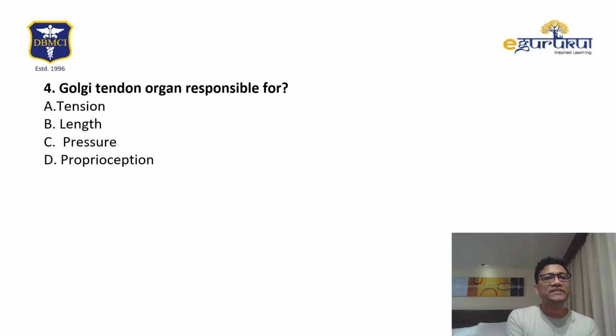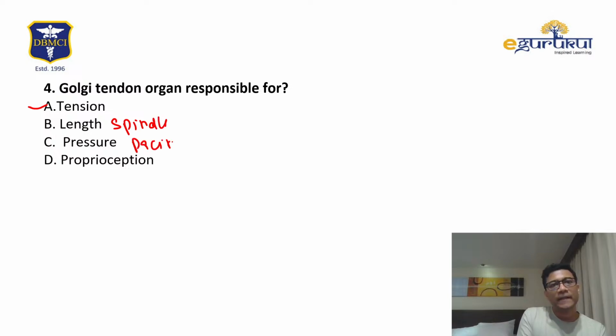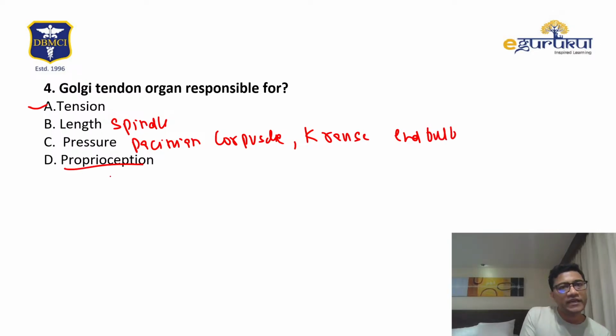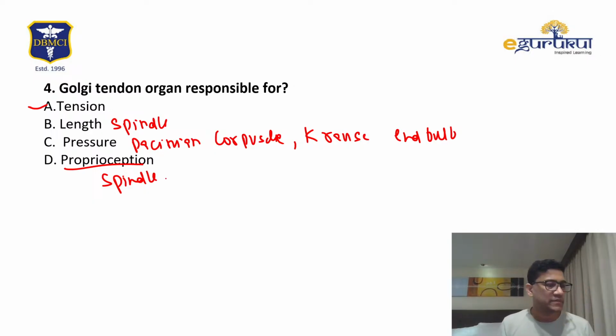Next question. Golgi tendon organ is for tension without any doubt. Length is spindle. Pressure is Pacinian corpuscle. Also Krause end bulb. And proprioception again by spindle. Spindle can help in proprioception. So answer is A, tension is tendon organ.